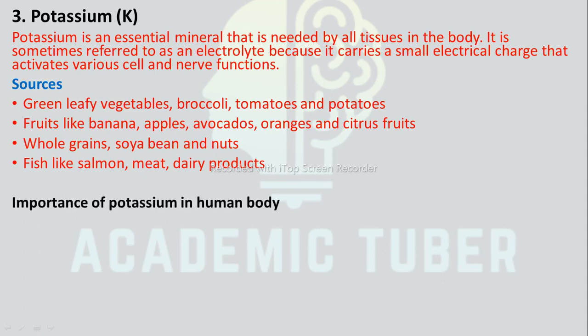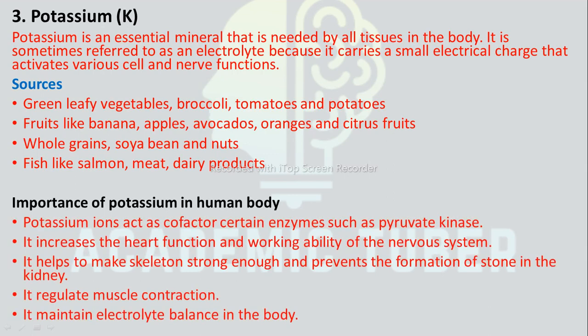Importance of potassium in the human body. Potassium ion acts as a cofactor for certain enzymes such as pyruvate kinase. It increases the heart function and workability of the nervous system. It helps to make the skeleton strong enough and prevents the formation of stones in the kidney. It also regulates muscle contraction. It maintains electrolyte balance in the body.